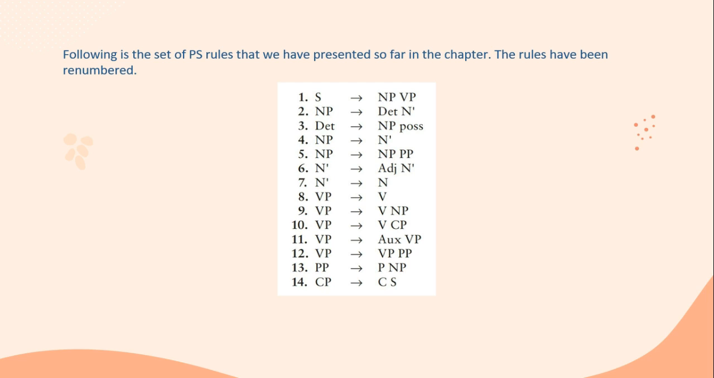And here you can see the set of phrase structure rules. This is not the complete set of phrase structure rules for the language. Phrase structure in English cannot be generated with these rules alone, some of which we will talk about later.